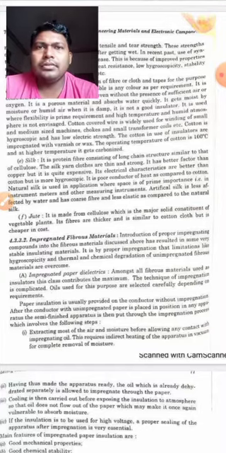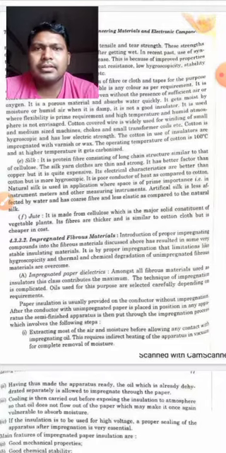The varnish acts as a coating, gets absorbed by the cotton, and hardens. After hardening, it works as an insulator, and it can withstand a temperature of about 100 degrees centigrade.